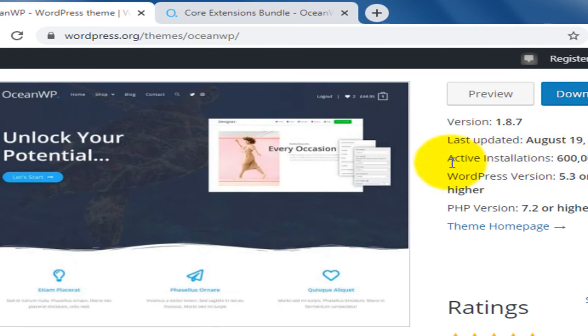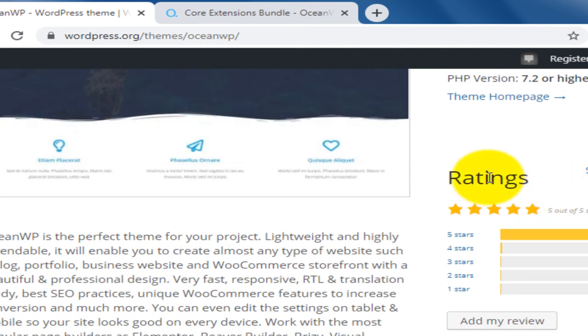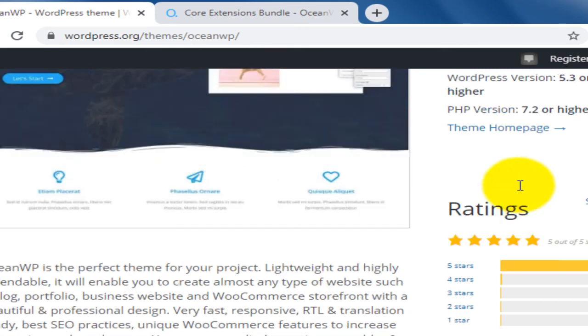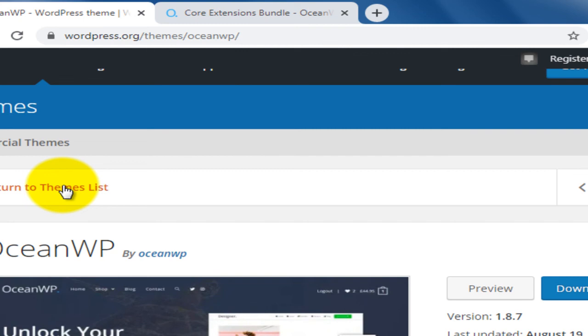Here you can see around 6 lakh plus active installers and 3000 plus ratings. So this is the most popular free WordPress theme. You can easily customize your website and design your free website.